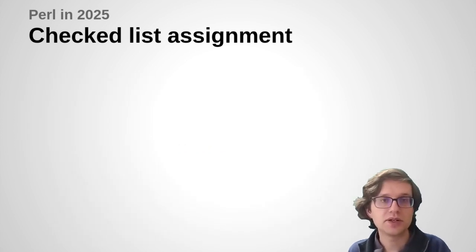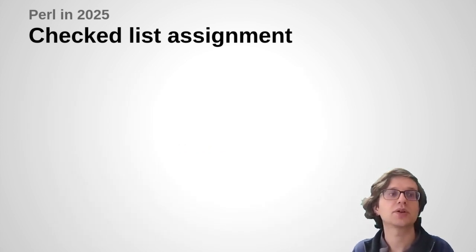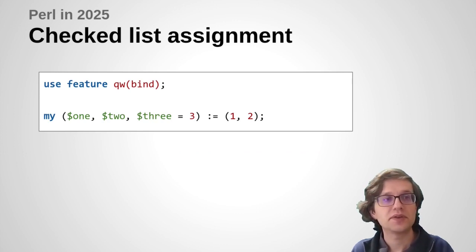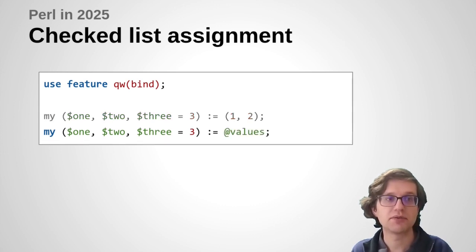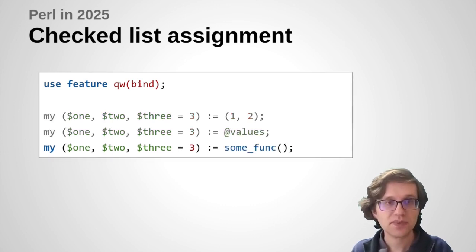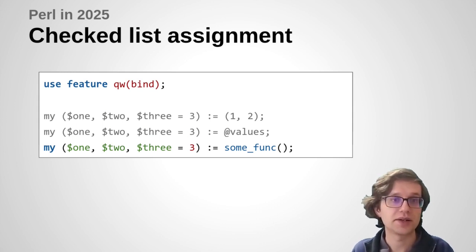So I could imagine a new kind of operator. For now, I'm going to call it bind. Now, this bind operator would behave exactly the same as signature assignment, but it could take any expression on the right-hand side. So in this case, we're going to take 2 and optionally a third value and assign them into these variables. But unlike regular list assignment, it will complain if there are not enough or if there are too many values.